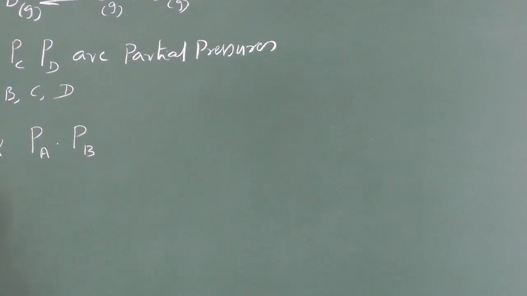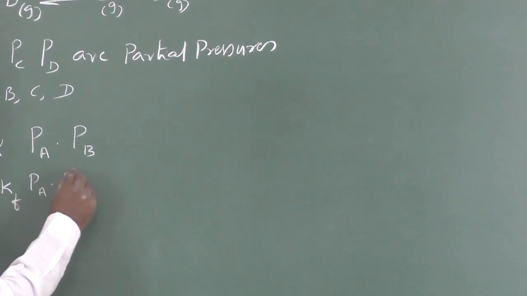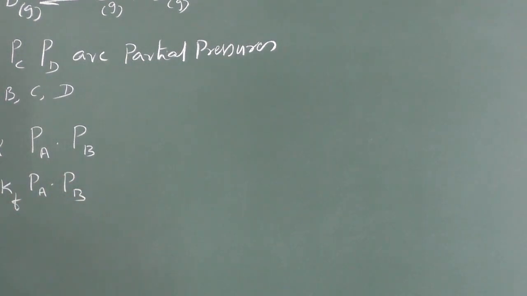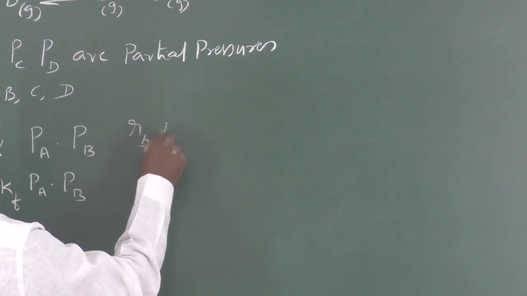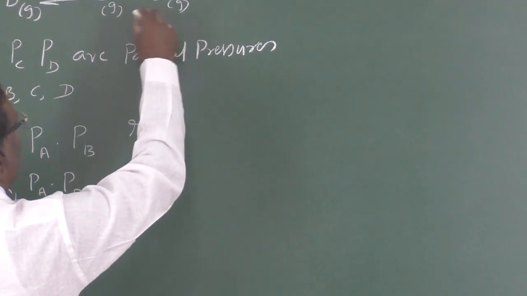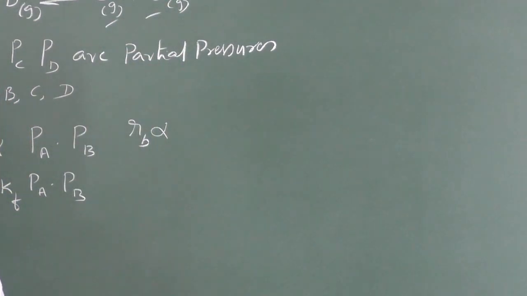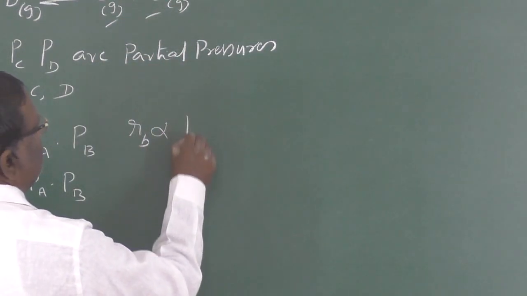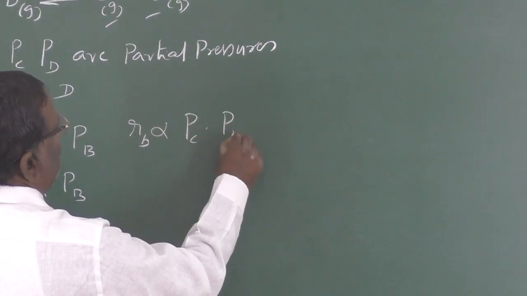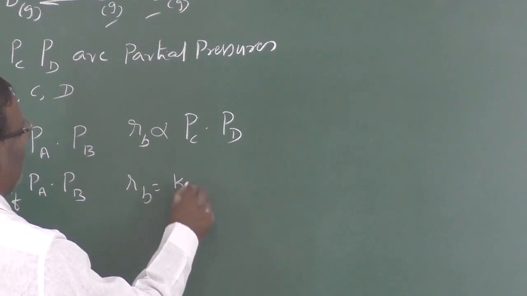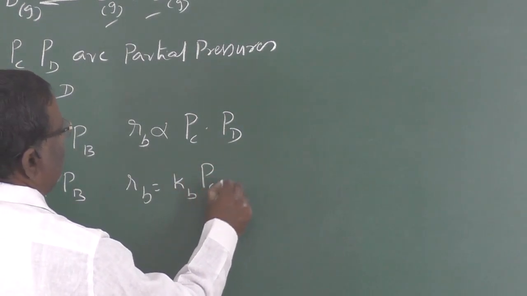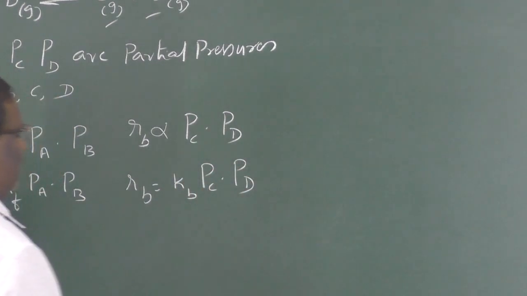Similarly, RF is equal to KF into PA into PB. RB, rate of backward reaction, is directly proportional to the product of the partial pressures of the products, that is PC into PD. Then RB is equal to KB into PC into PD.